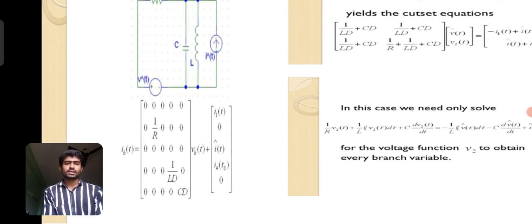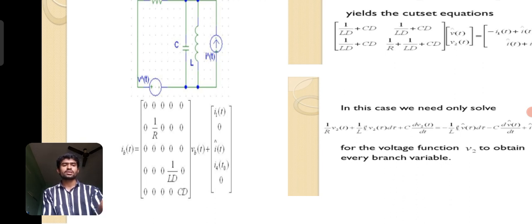The next row goes to 0, 1 by R, 0, 0, 0, and the third row is all 0. The fourth row is 0, 0, 0, 1 by L d/dt, 0, and the last row is 0, 0, 0, 0, C d/dt, multiplied by the branch voltage vb, plus the source vector, which consists of only one column.